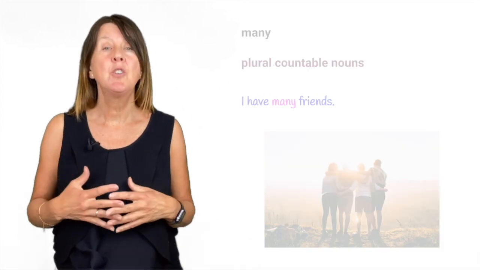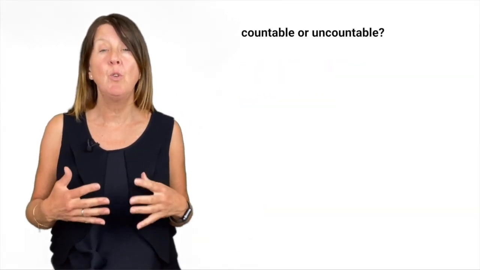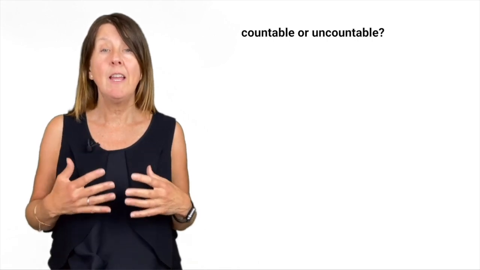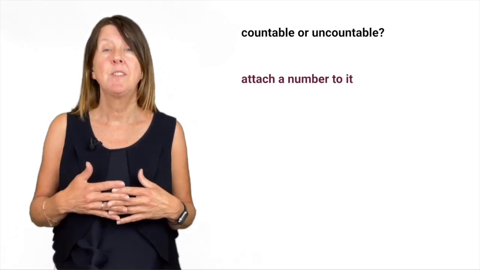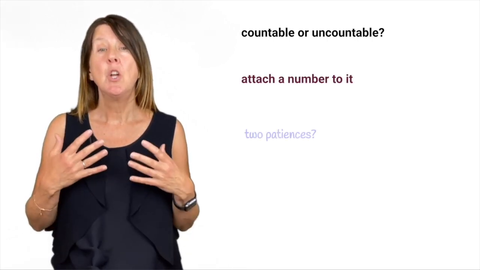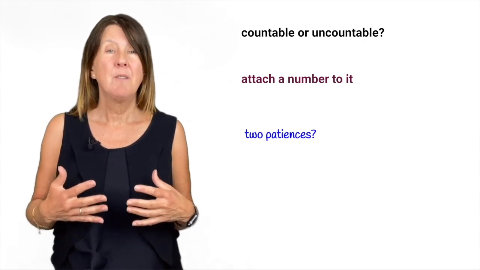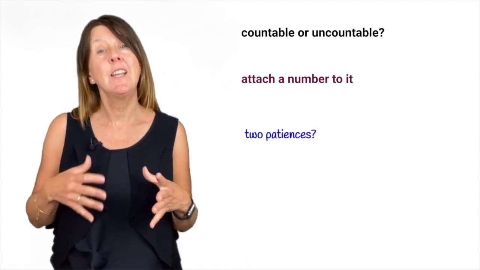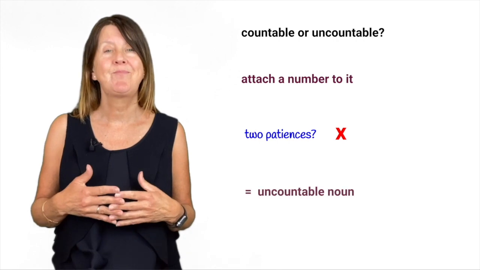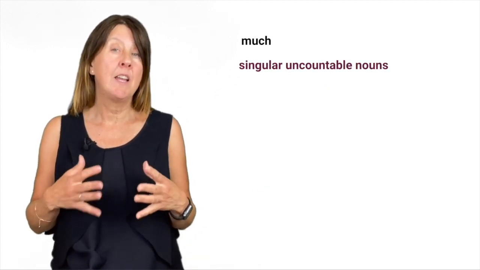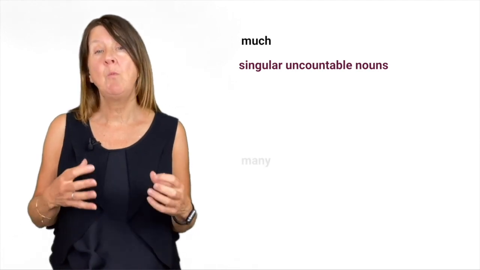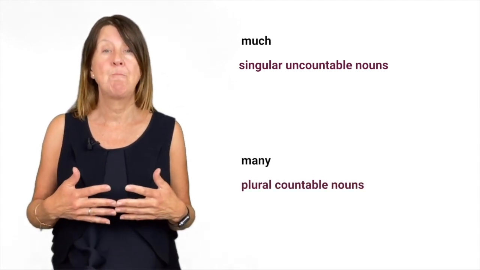If you aren't sure whether a noun is countable or not, try attaching a number to it. So you could say, he had 2 patiences, but that wouldn't work. So patience is an uncountable noun. So we use much with singular, uncountable nouns, and many with plural, countable nouns.